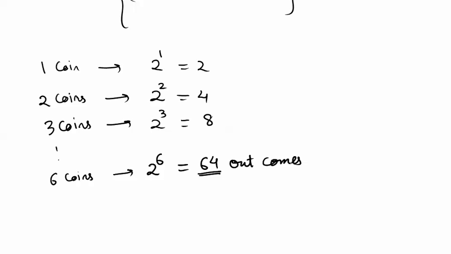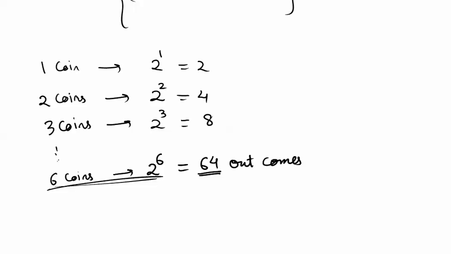Now, is it important to draw these 64 outcomes? We'll talk about it later. It is not feasible in a GATE examination to draw all the 64. But it is important to note that in a toss of 6 coins, there will be 2 to the power 6, that means 64 outcomes. I'll tell you how difficult questions can be framed out of it. So let us come back to our discussion on 3 coins.